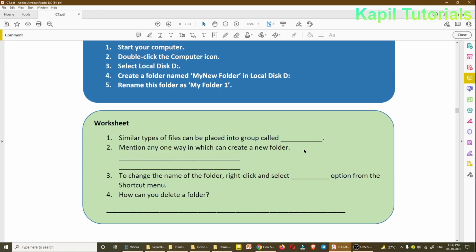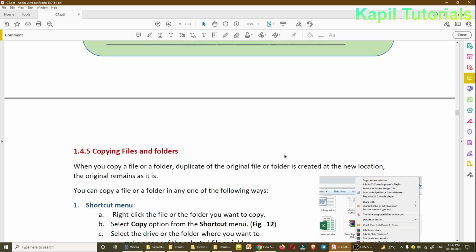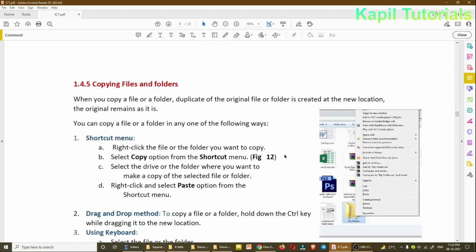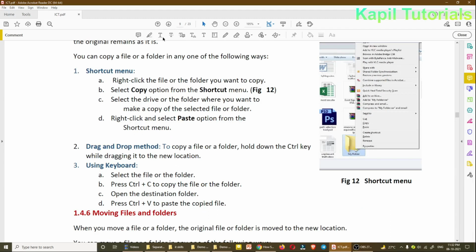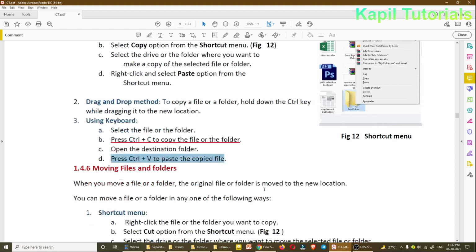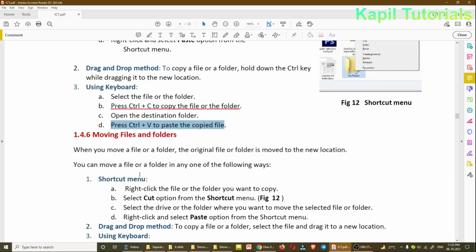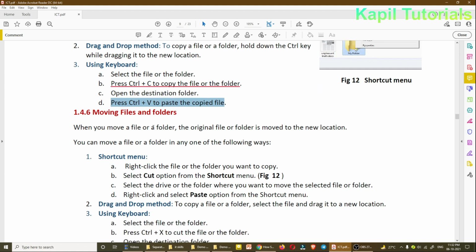So again, the worksheet, this you have to do yourself. Group activity, copying files and folders, so this I have explained. Drag and drop method I have explained. Control C method also I have explained to you. Control C and Control V. Then moving means to cut and paste. When you move a file or a folder, the original file or folder is moved to a new location. That means it's like a cut option. It's cut from one place and it's pasted to another location.